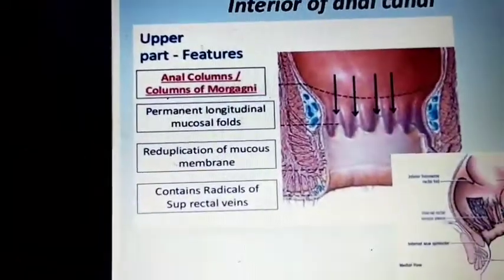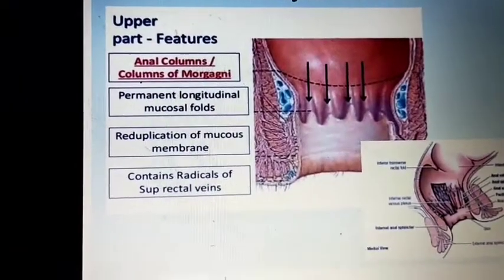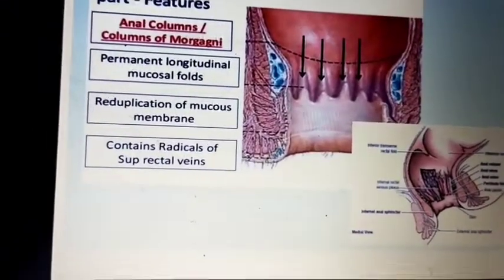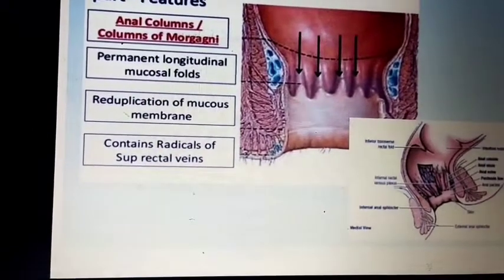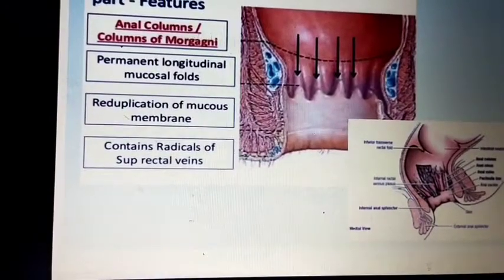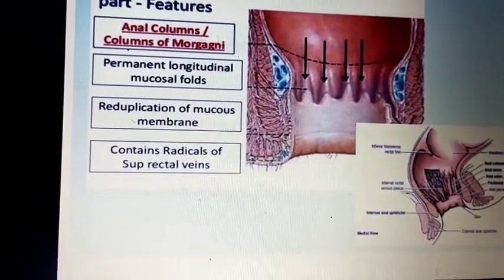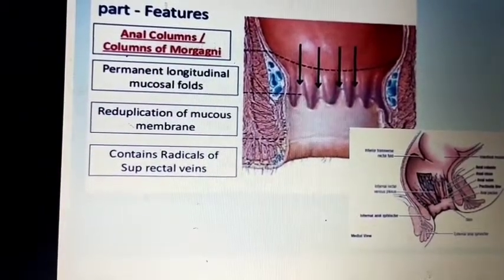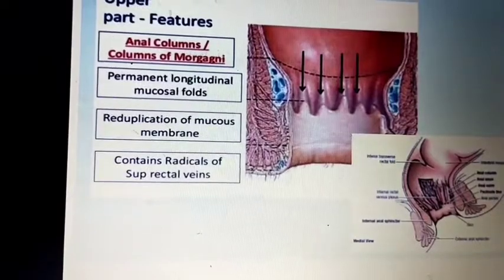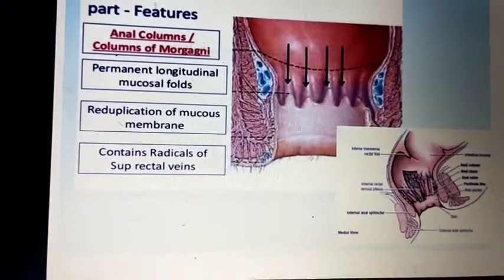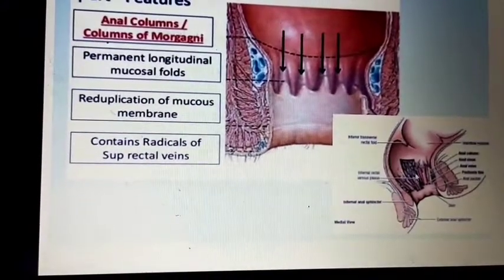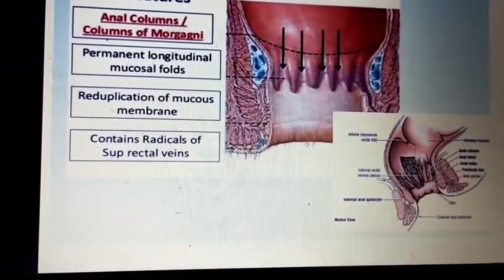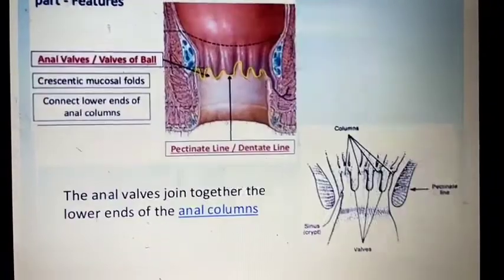Okay, the upper part contains the anal columns. These columns are also called the columns of Morgagni. They are permanent longitudinal mucosal folds, permanent mucosal plates. They are reduplications of mucous membrane and contain the radicals of the superior rectal veins. You can see in this picture that the columns contain the superior rectal veins. Because of that, you can go for the next slide.